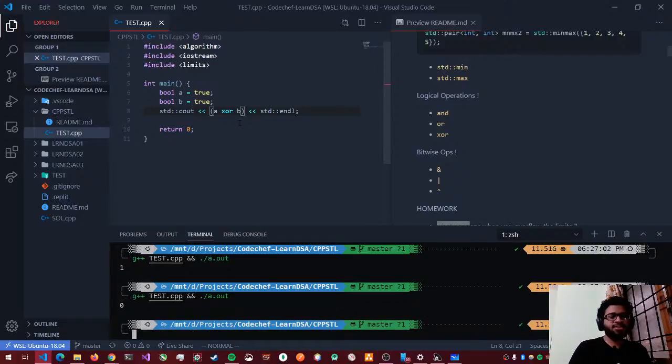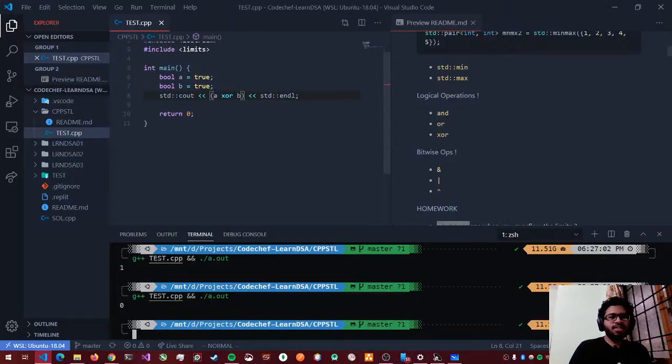Yeah, true XOR true is false. Now there is something called bitwise operation also, right? This bitwise operation is very important as well, because in C++ competitive programs there are some problems that go very deep into maths and numeric stuff. So there you will have to know the properties of the bitwise operations you can do in C++, right? You will need to use that to solve the problems.